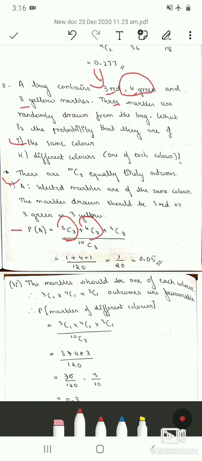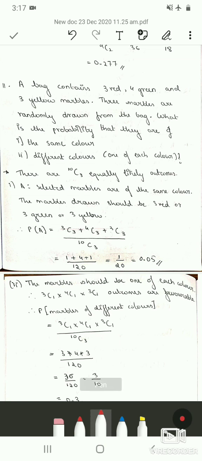So out of 4 green marbles, 3 marbles are randomly picked. And the next one is for 3 yellow marbles. So here we have taken OR. Therefore probability of event A is 3C3 plus 4C3 plus 3C3.